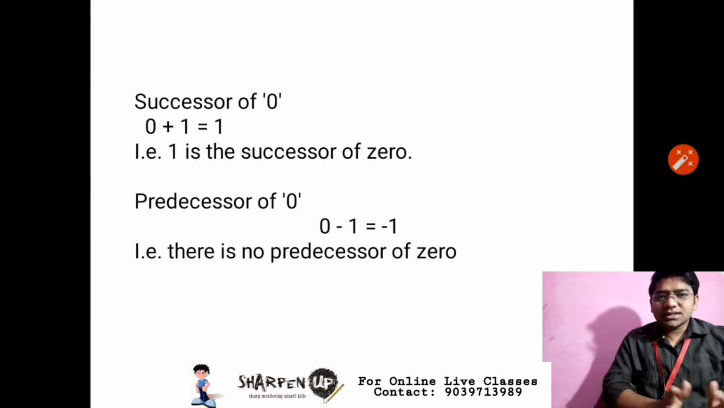Can you tell me what is the successor of 0? Yes, we will add 1 to 0 and we will get 1. So that means 1 is the successor of 0. Can you find the predecessor of 0? If we subtract 1 from 0, the result will be minus 1. So minus 1 doesn't belong to the group of whole numbers. That means there is no predecessor of 0 in whole numbers.